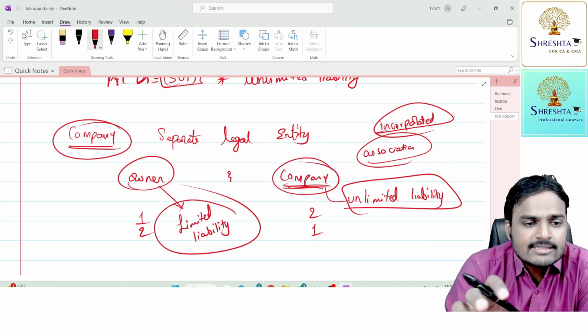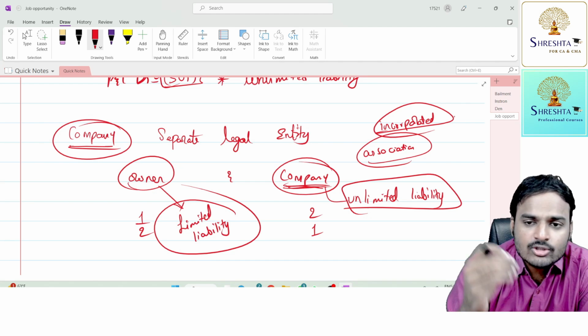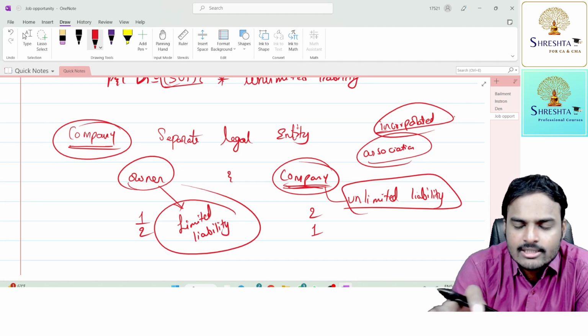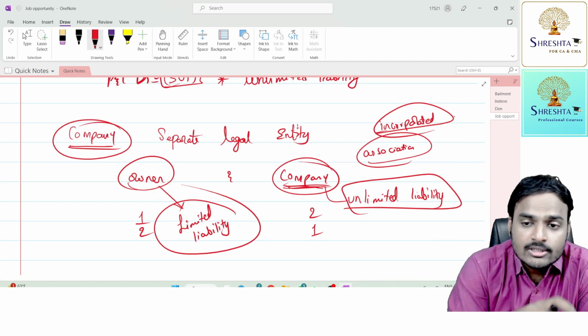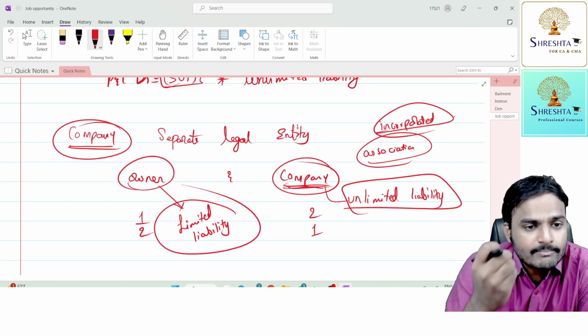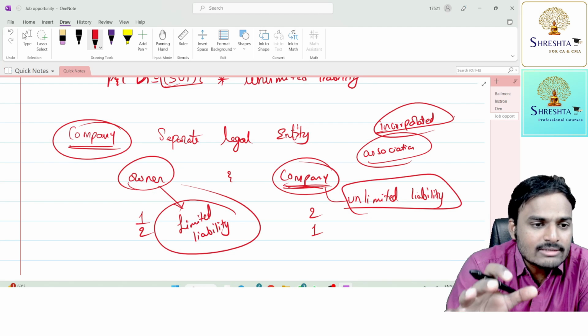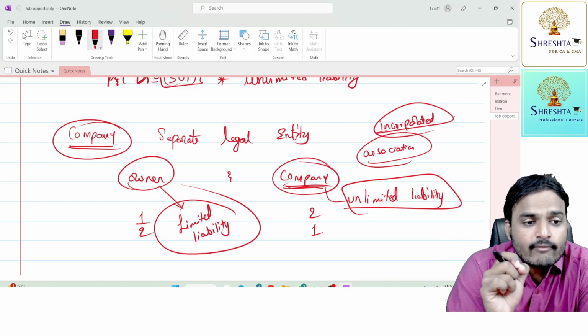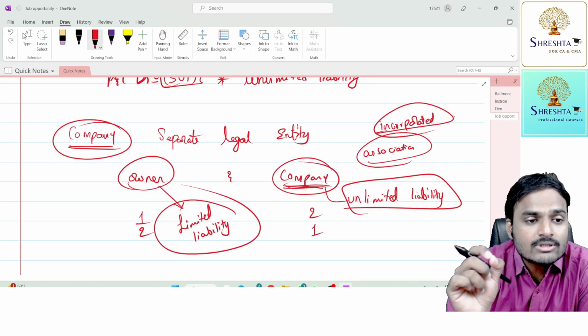So transparency is there in the company type of organization. Every person in the government, particularly the Ministry of Corporate Affairs, knows how many companies got incorporated and what type of business companies are doing. Everything they will closely monitor. How, sir? Being a company, every year it is required to file 3 to 4 forms with the ROC.